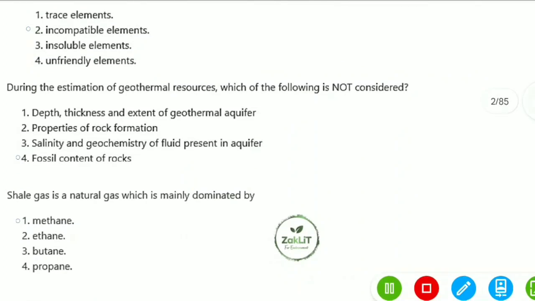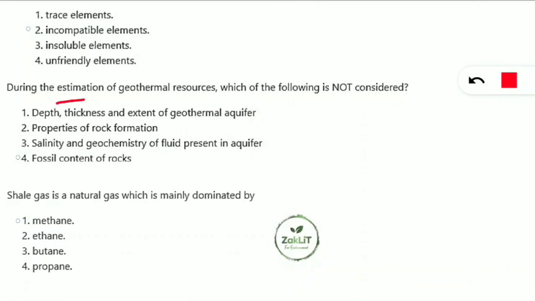Next question is on your screen. During the estimation of geothermal resources, which of the following is not considered? So when we are estimating the geothermal resources in our survey, which thing should we not consider? First let us know which are the things we should consider. Depth, thickness and extent of the geothermal aquifer we should know while going for the estimation of geothermal resources. Properties of the rock formation we should know.